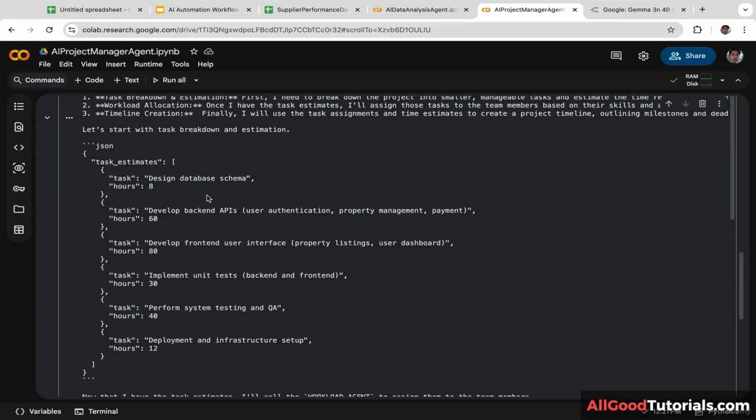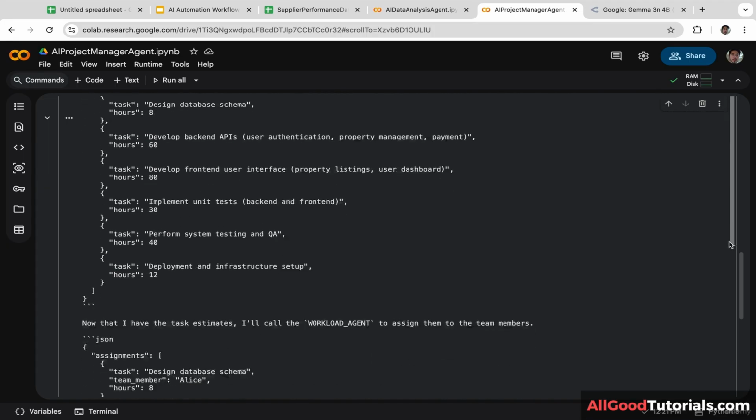Design database schema, 8 hours. Develop backend APIs, user authentication, property management and payment, 60 hours. Develop front-end user interface, 80 hours. Implement unit tests, 30 hours. Perform system testing and QA, 40 hours. And deployment and infrastructure setup, 12 hours.